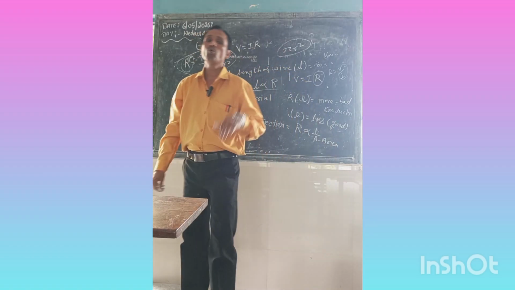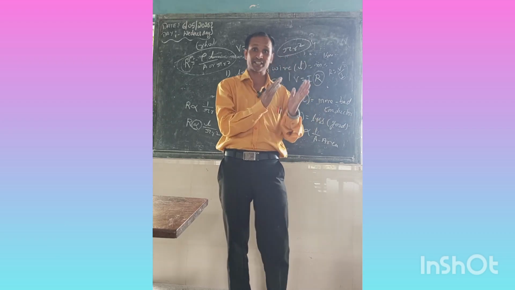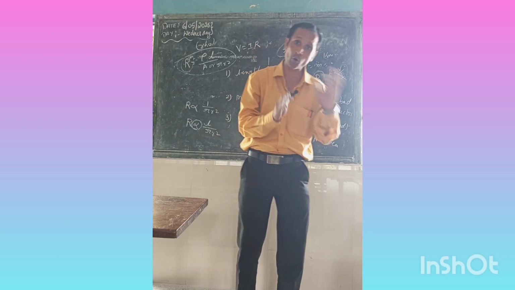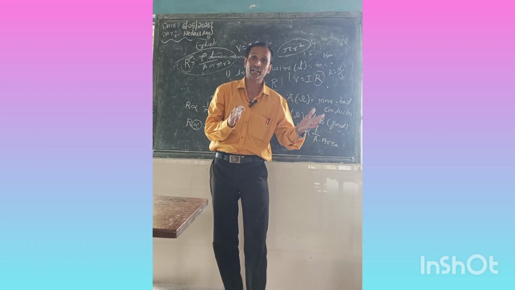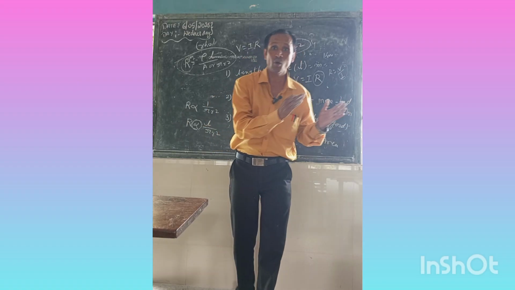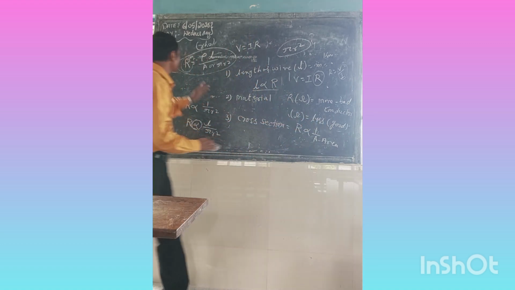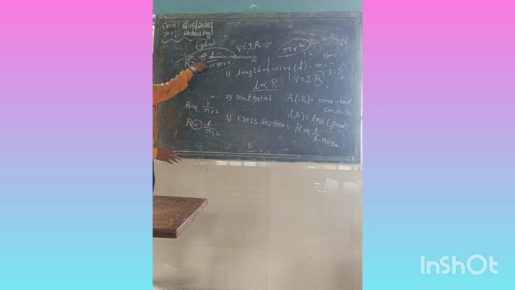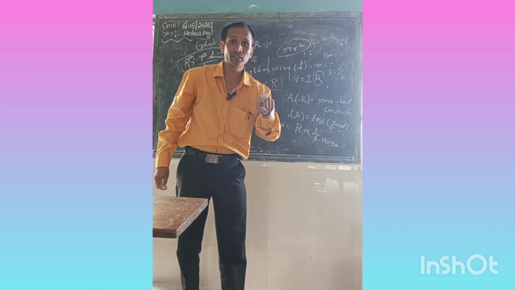Now we come to what is resistivity. Resistivity is the property of the material which allows or stops current, in that material or conductor. It is denoted by rho. More resistivity means bad conductor.